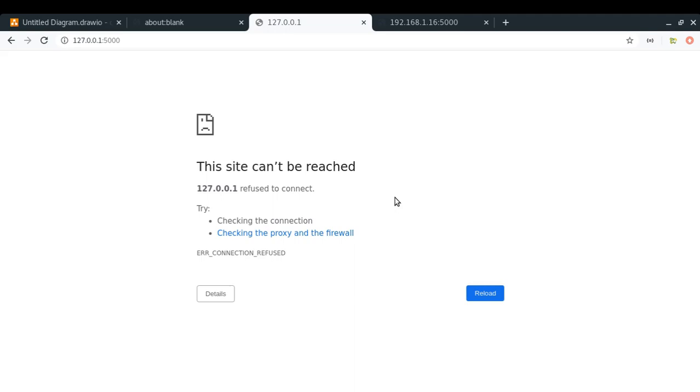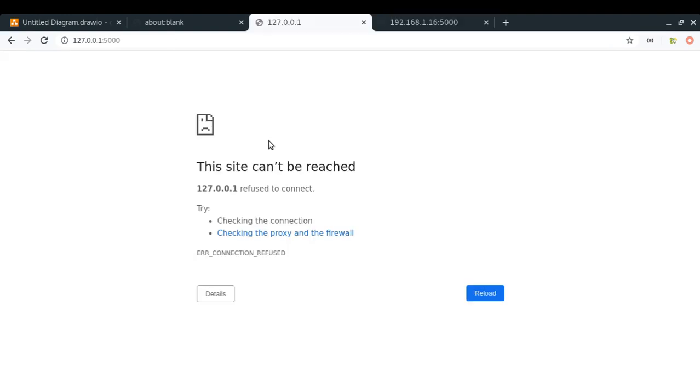And now what if we want to make an application which is able to listen to any IP address which my machine has? For example, my machine has a loopback address, which is this 127.0.0.1. My machine also has this unique IP address in my Wi-Fi network, and there might be more, right? So how do I make my application listen to all these addresses?